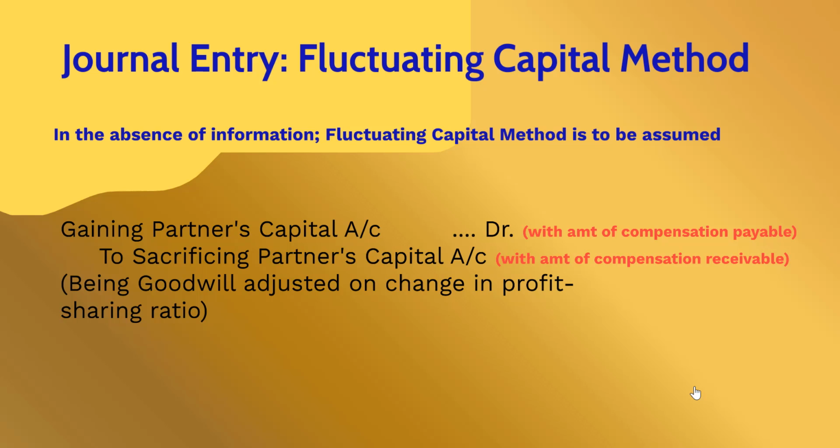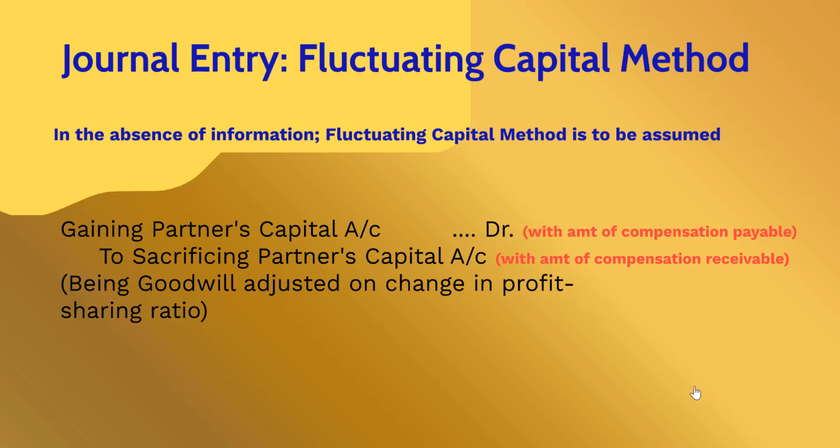The journal entry for treatment of goodwill in the fluctuating capital method. In the absence of information, the fluctuating capital method is to be assumed. So where the question does not state specifically whether the fluctuating capital method or the fixed capital method is being followed, we need to assume that the fluctuating capital method is being followed and pass the following journal entry. The gaining partner's capital account has to be debited and the sacrificing partner's capital account has to be credited.